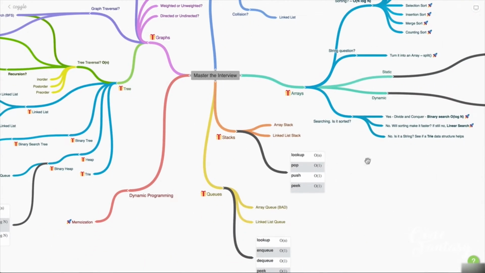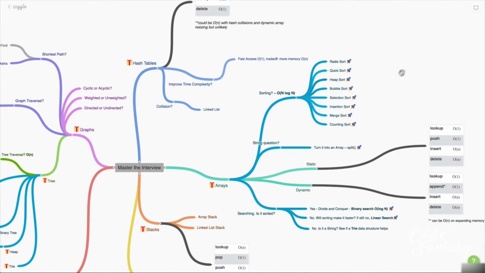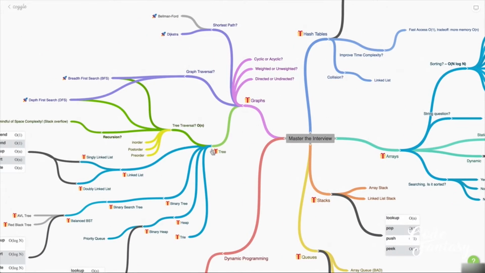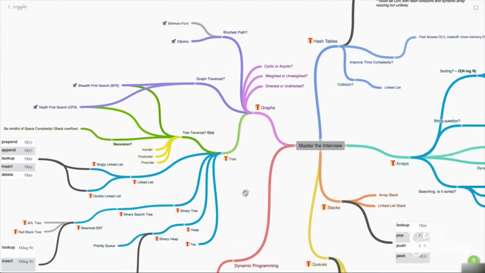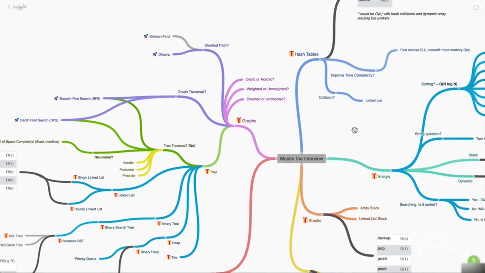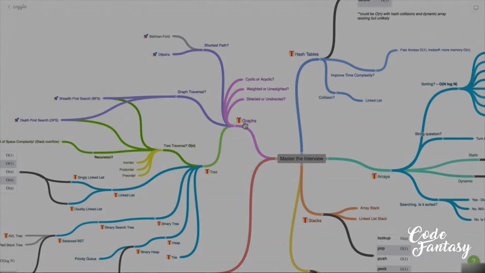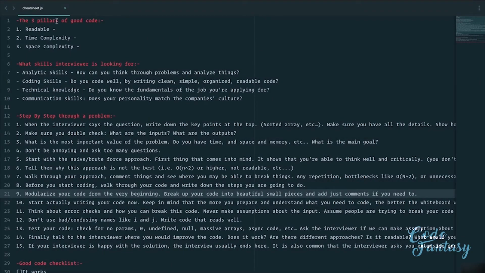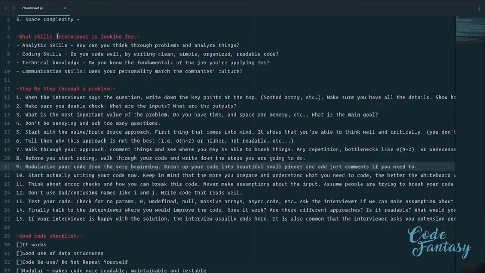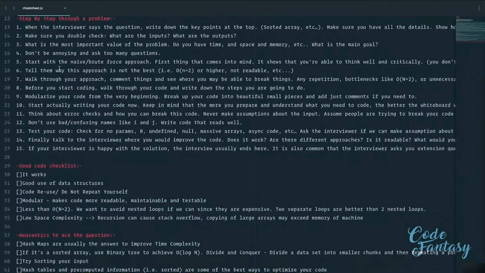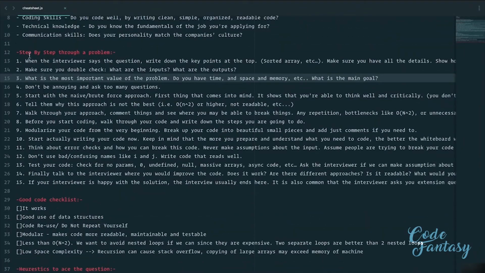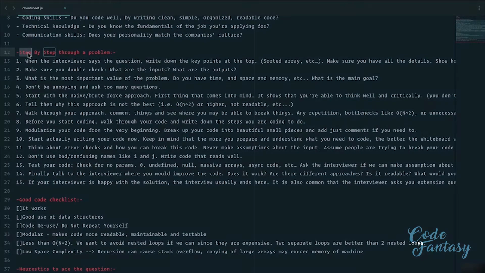We're going to talk about the big O of each one of these data structures. We're going to talk about different algorithms, when to use what. And like I said, this is going to look overwhelming at first, but we're going to go through this step by step so that at the end, all of this makes sense to you. We're also going to use the cheat sheet right over here to help us solve these coding problems. Now, in this cheat sheet, we've already covered the 3 pillars of good code. We already talked about what skills the interviewer is looking for, but we haven't talked about this part. So let's start with this section in the next video.